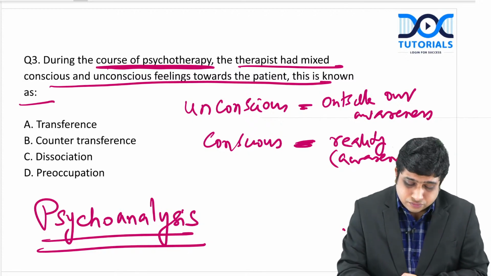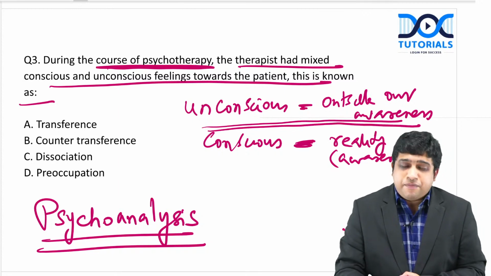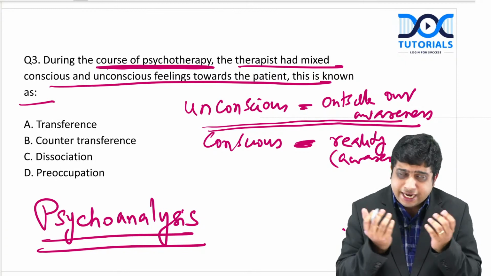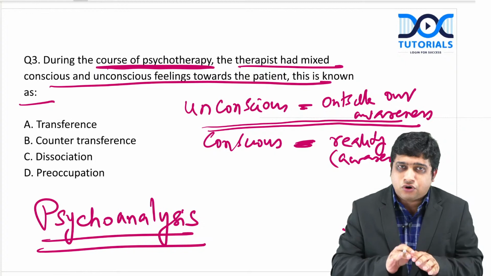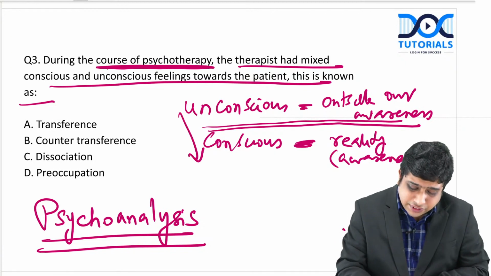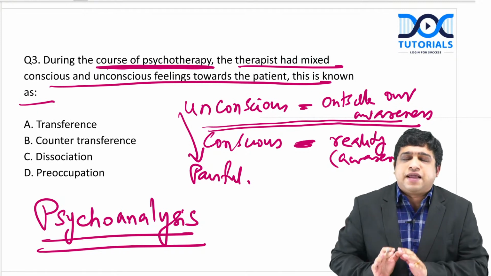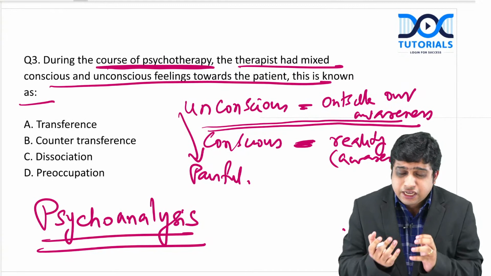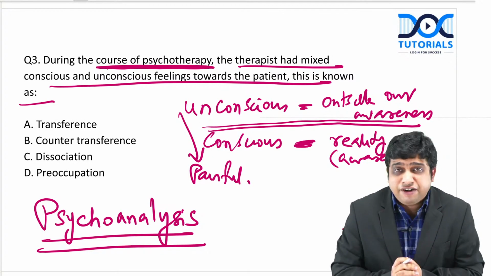Now, all our experiences, like all those traumatic and painful childhood experiences, all that we have gathered over these years, according to Sigmund Freud, are in the unconscious mind. There are some things we experienced in childhood which, if brought to our awareness, are painful.